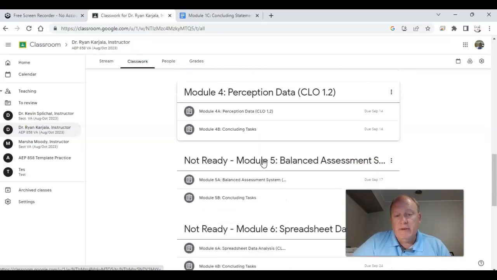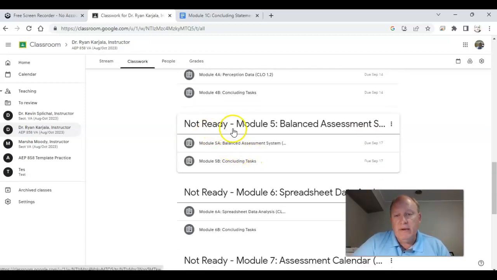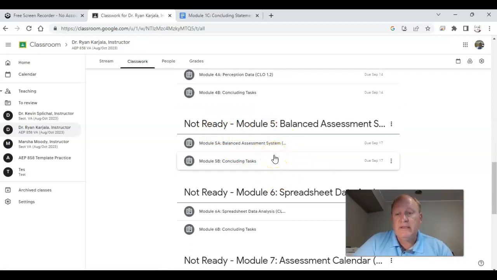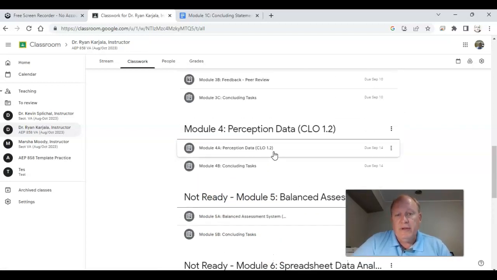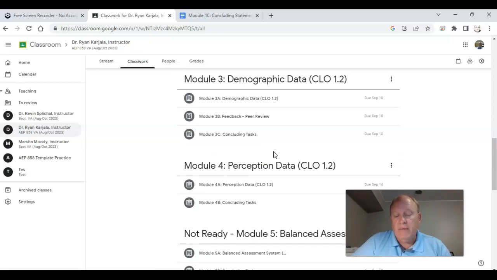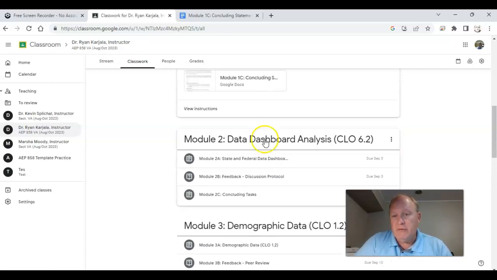One last thing I want to point out to you is you're going to see several of these say not ready, like not ready module 5. Please don't go into this yet because I'm still working to get these things straightened out. I feel pretty good about 1, 2, 3, and 4, but I would not be in any rush to work ahead, because we're working on this as a system, as a department.